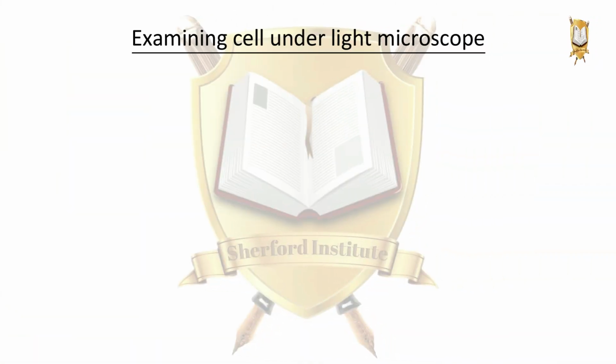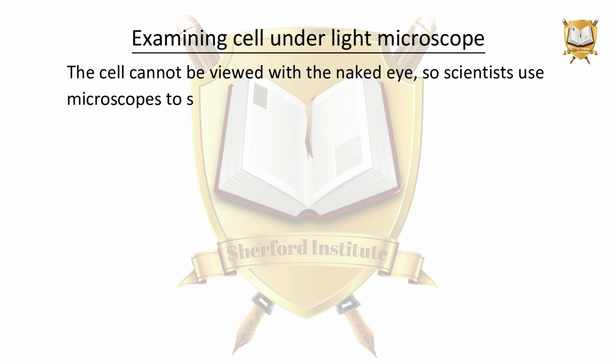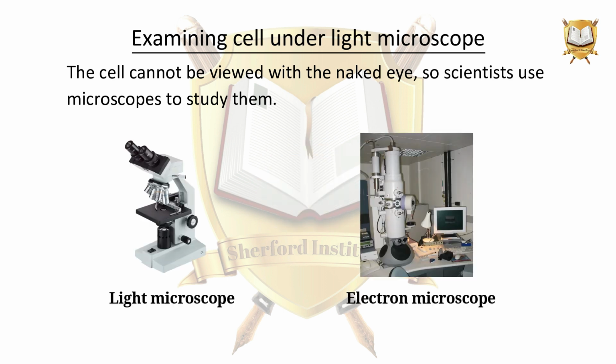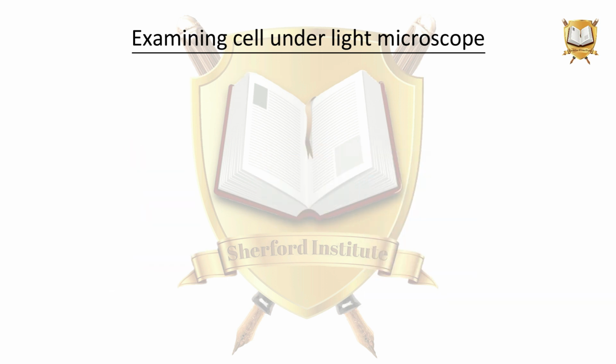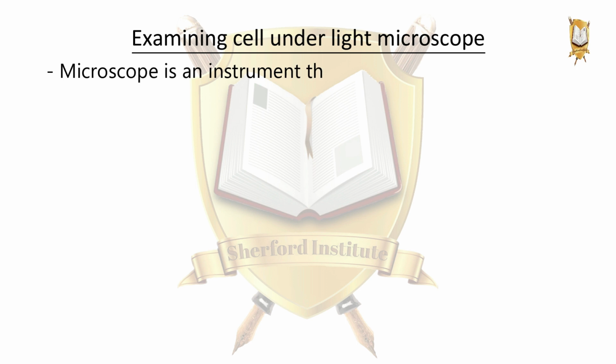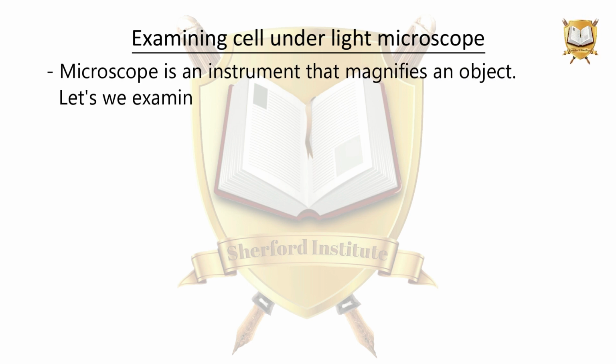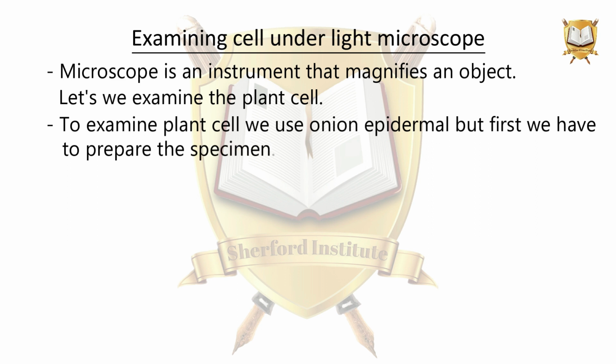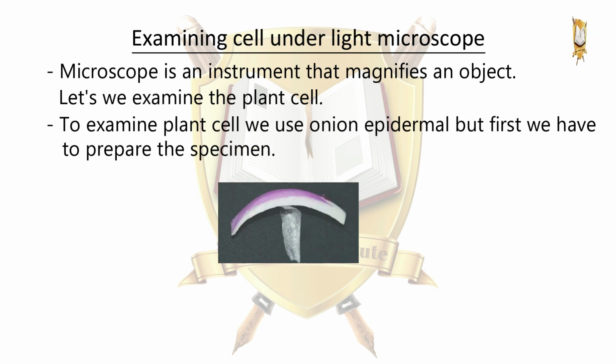Examining cells under a light microscope. The cell cannot be viewed with the naked eye, so scientists use microscopes to study them. A microscope is an instrument that magnifies an object. Let's examine the plant cell. To examine a plant cell, we use onion epidermis, but first we have to prepare the specimen.